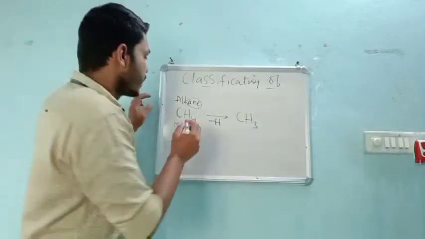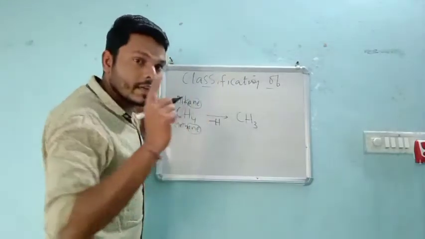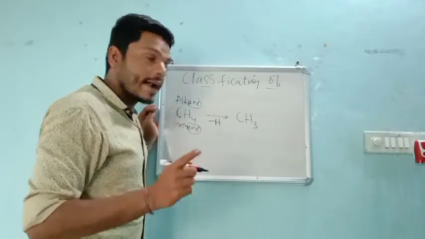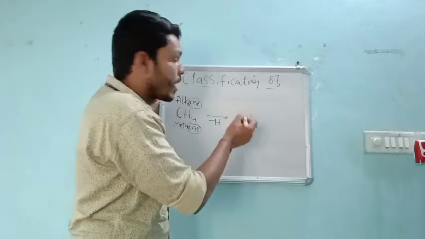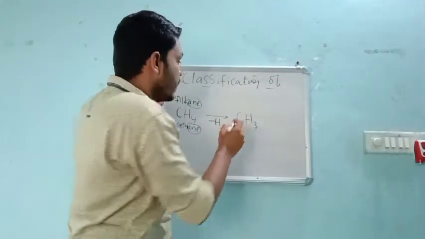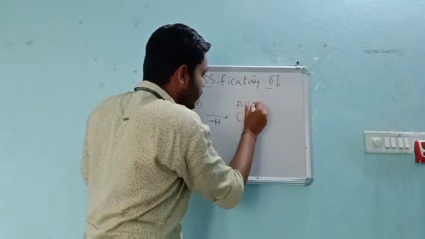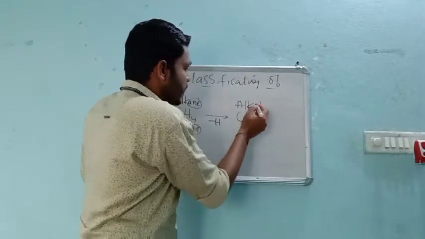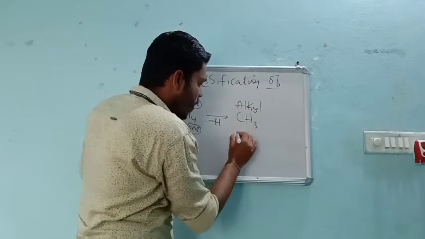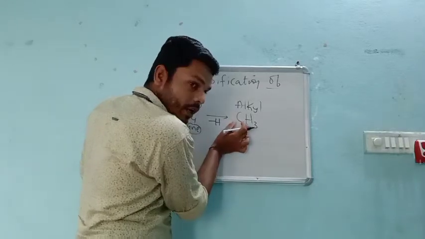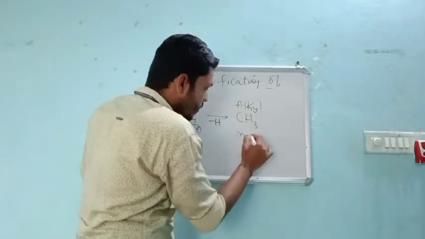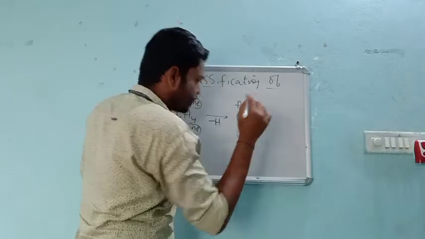So whenever there is one less hydrogen around the carbon atom, then the name becomes, see, very important and very easy, alkyl. Because of the presence of only one carbon, it means meth.